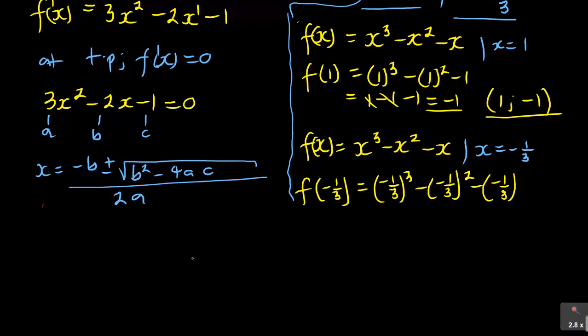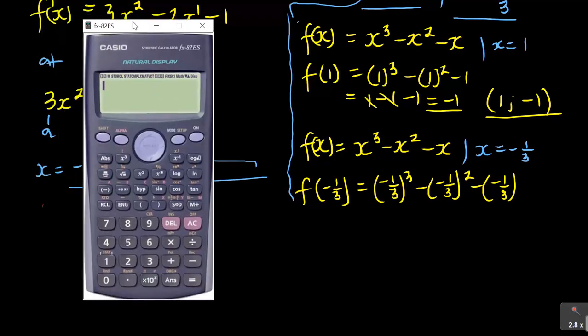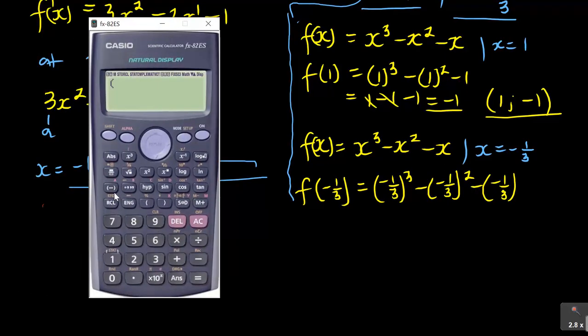So when we use the calculator there, it will give us minus 1 over 3 cubed, alright, minus bracket, and then I've got negative 1 over 3, this time it's squared, and then I can minus bracket negative 1 over 3 like that.